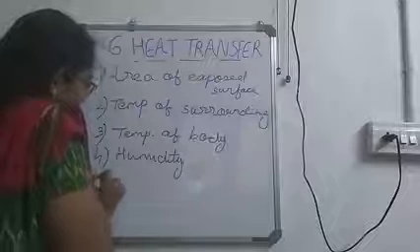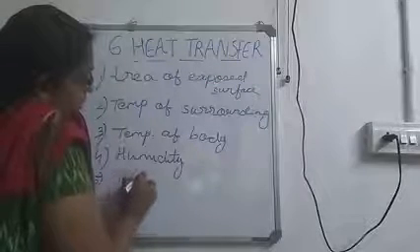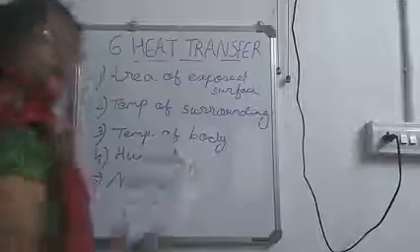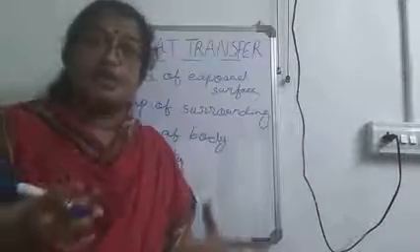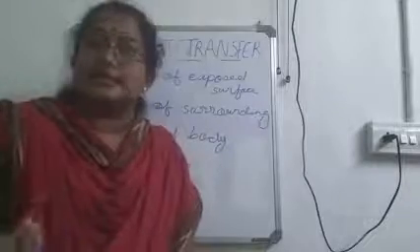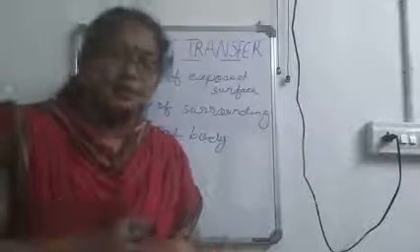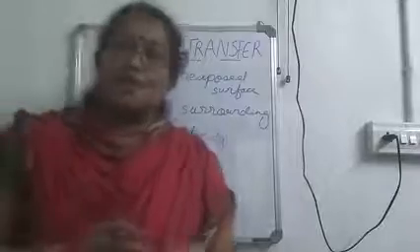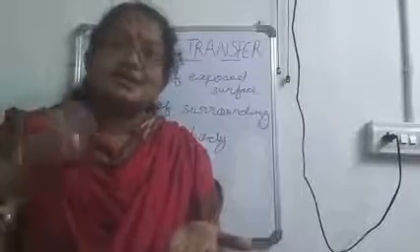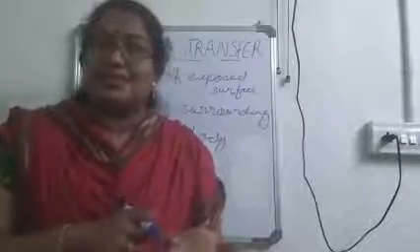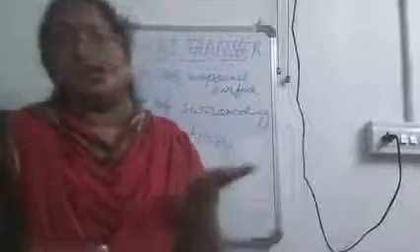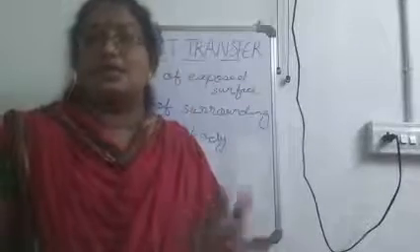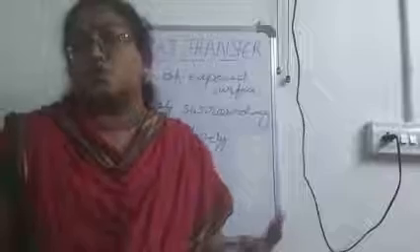Now the next one is the nature of the substance. Few substances get evaporated easily, and the rate of evaporation is more in certain substances. For example, if you pour a drop of petrol, diesel or kerosene on your hand, within seconds it gets evaporated. But if you pour some water on your hand, it will take more time to evaporate. So depending upon the nature of the substance, the rate of evaporation also varies.